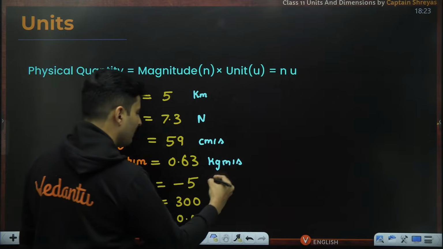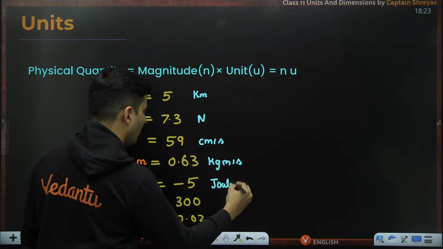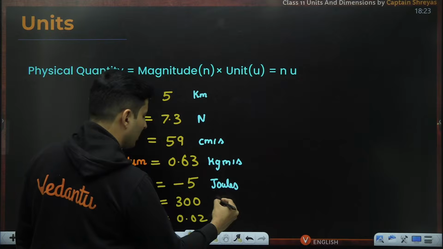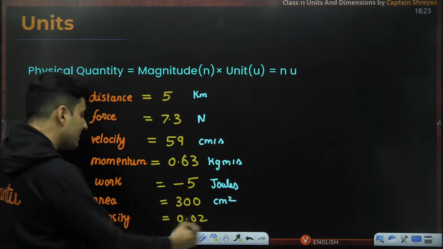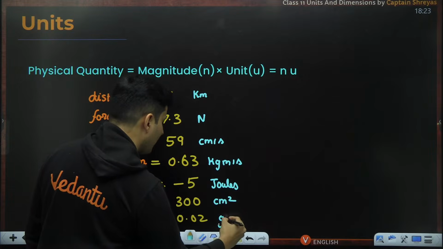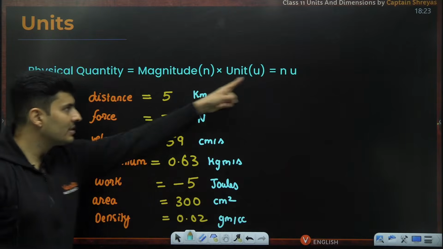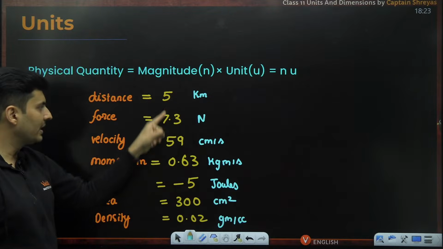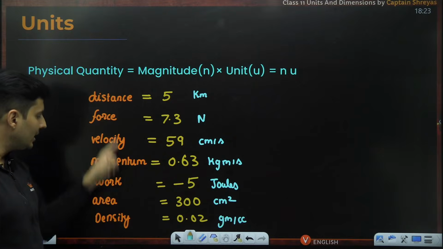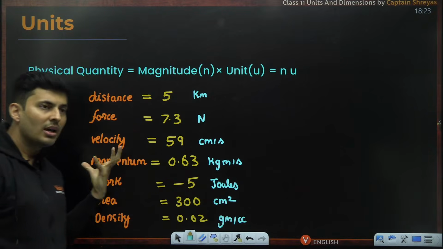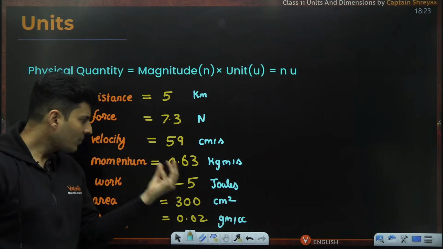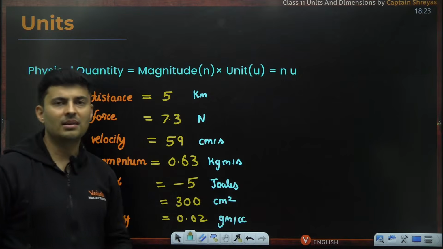Work is minus 5, maybe joules. Area is 300, maybe centimeter square. Density is 0.02, maybe gram per cc. So these are the units, which is basically u. N is nothing but these numbers, and physical quantity are basically these things. So every time you will see physical quantity will have some number and some unit.